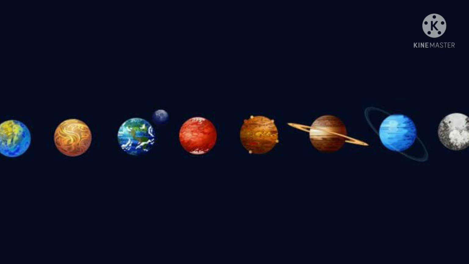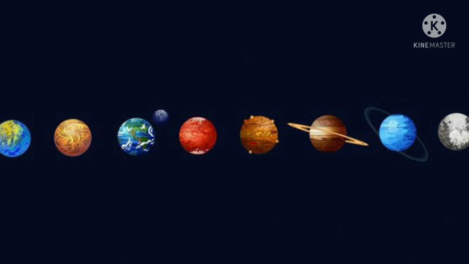The planets. The planets look like stars, but they do not have light of their own. They merely reflect the sunlight that falls on them. A planet has a definite path in which it revolves around the sun. This path is called an orbit. The time taken by the planet to complete one revolution is called its period of revolution. The period of revolution increases as the distance of the planet from the sun increases.